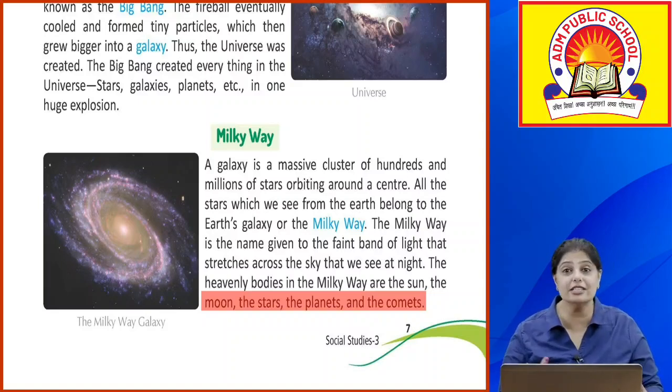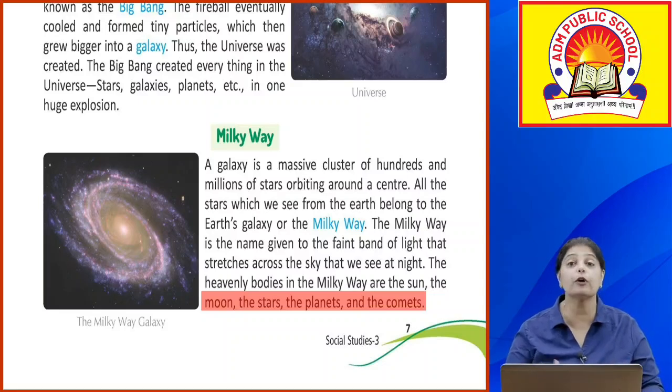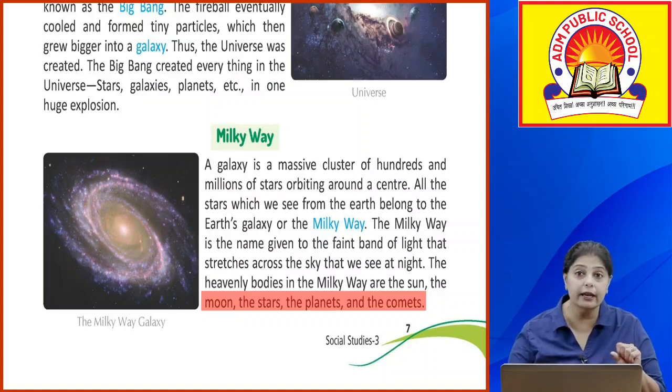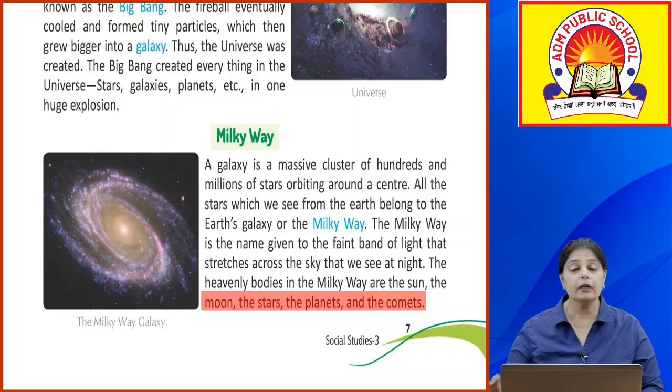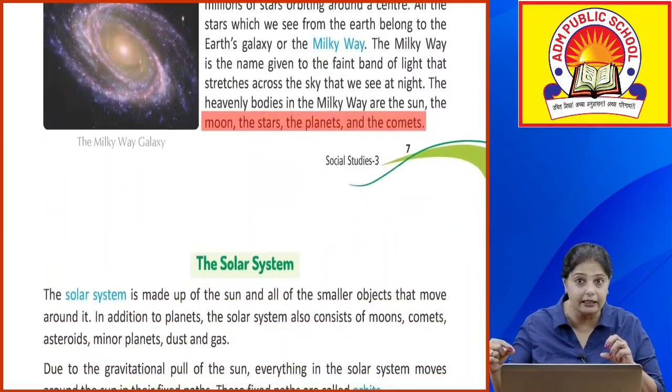तो एक band जैसी चीज़ है, okay, जो पूरी तरह से फैली हुई है, and that's what we see at night. अब इस Milky Way में, okay, क्या होता है? There are heavenly bodies. Okay, now what are these heavenly bodies which are a part of the Milky Way? These are the sun, the moon, okay, the various stars are there, the planets are there, okay, and also the comets, okay. Comets के बारे में हम लोग बाद में पढ़ लेंगे, क्या होता है comet, okay. Comets, you'll see it is like a star only, but it has got an elongated tail-like thing, okay.